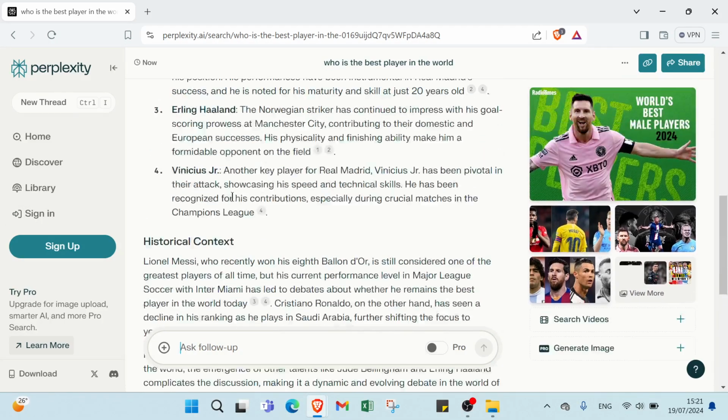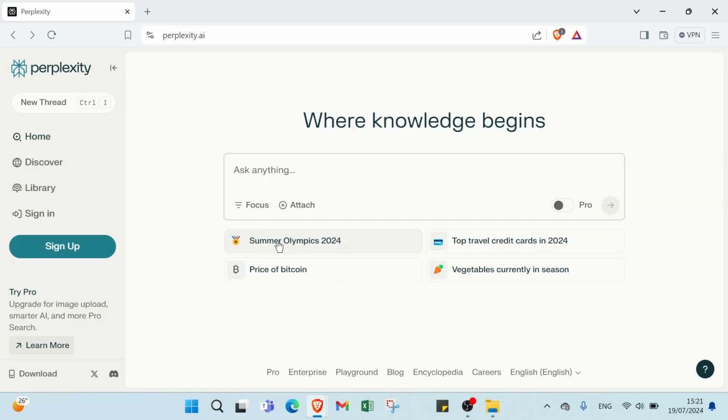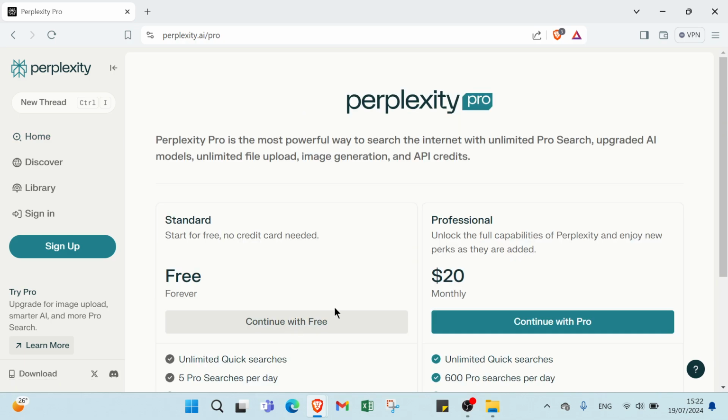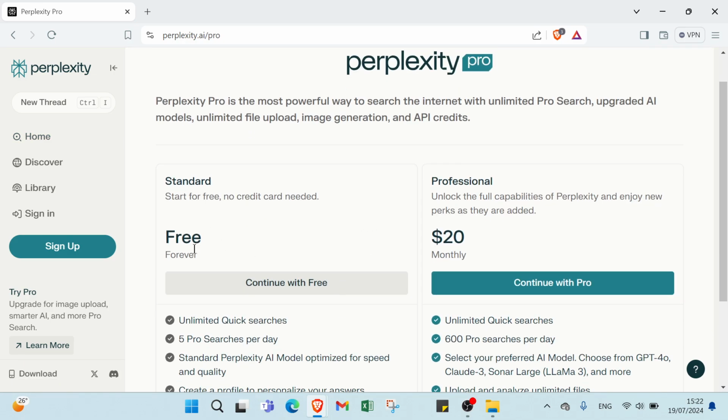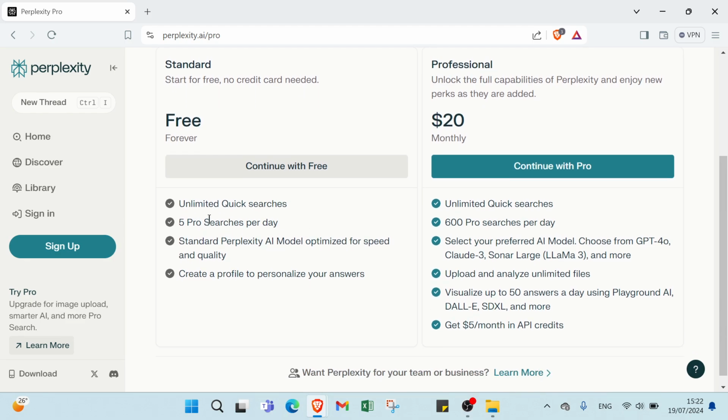So it can help you guys. Here we have also Summer Olympics, price of Bitcoin, top travel credit cards in 2024. Then we have vegetables currently in season. Here we have Pro, as you can see. Click over here. So this is the Perplexity standard. Here we have free, and we have $20 for each month.